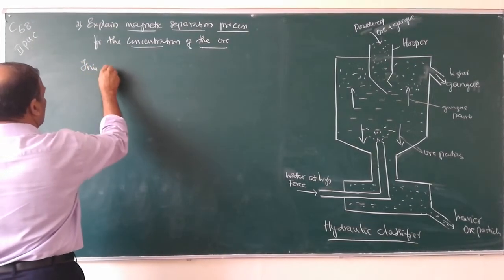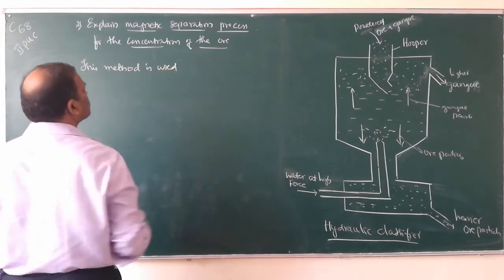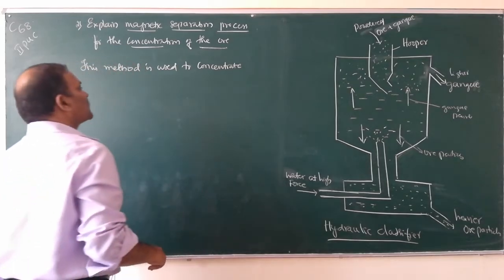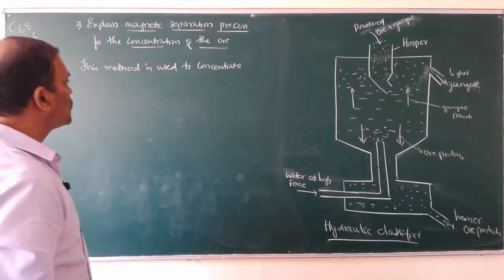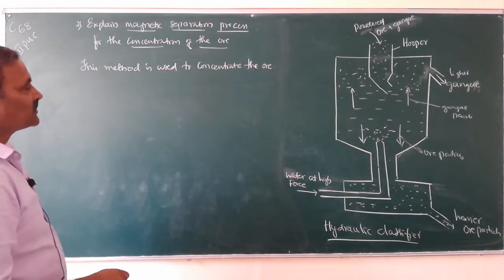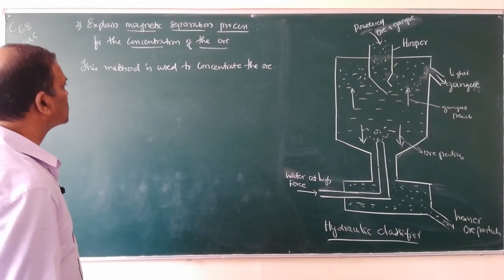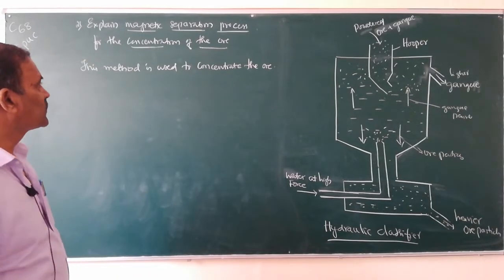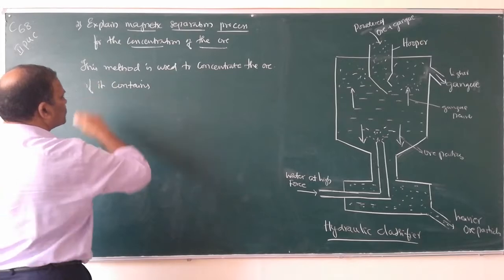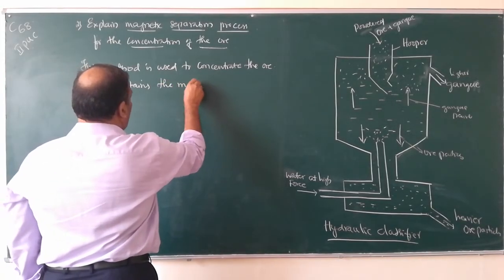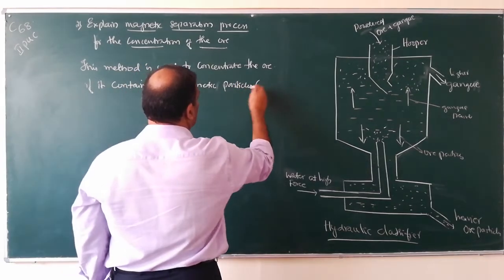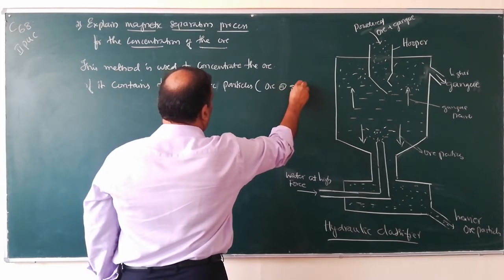So what is magnetic separation? This method is used to concentrate the ore if it contains magnetic particles, either ore or gangue.